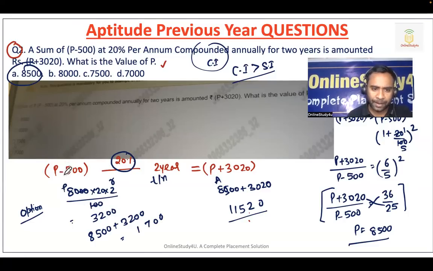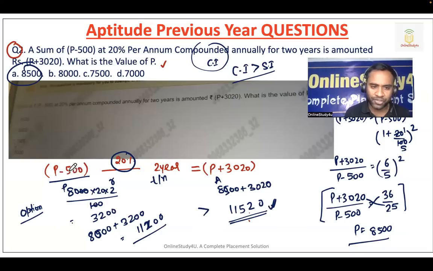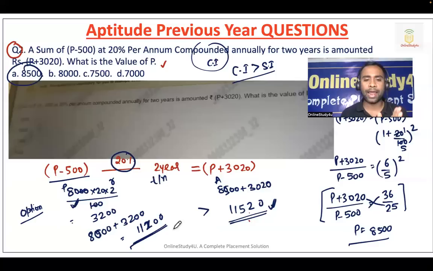So 8,000 plus 3,200 is 11,200, right? So that means your compound interest will be a little more than that, and it is there. That means option A will become the correct answer. Because the amount you are investing is 8,500 minus 500, so 8,000 rupees, at 20% per annum, for 2 years. With simple interest, after 2 years the bank will give you 11,200. If it is compound interest, it will definitely be more than that. That means the option which we have taken is correct.